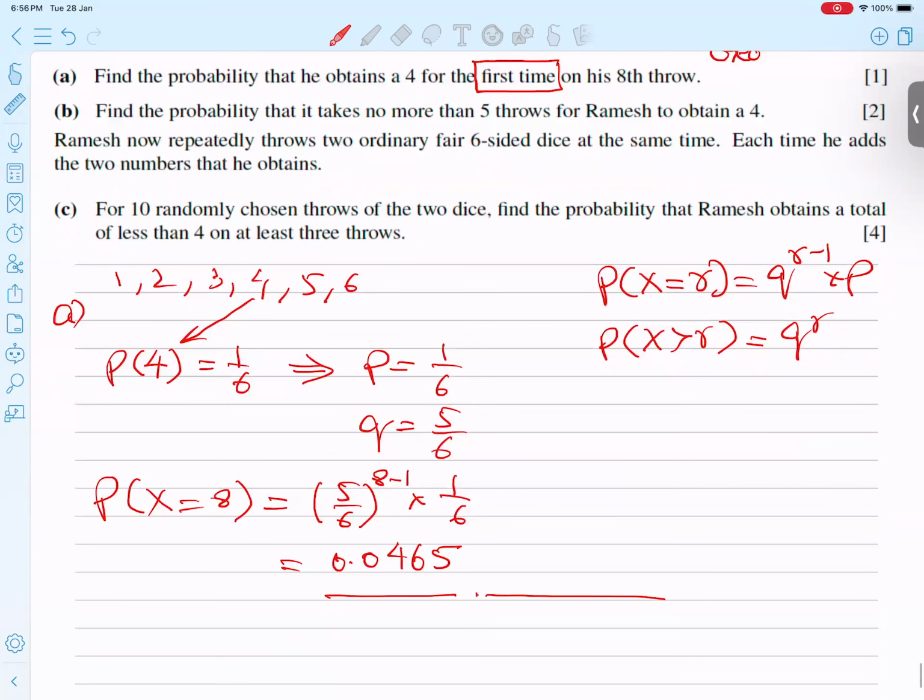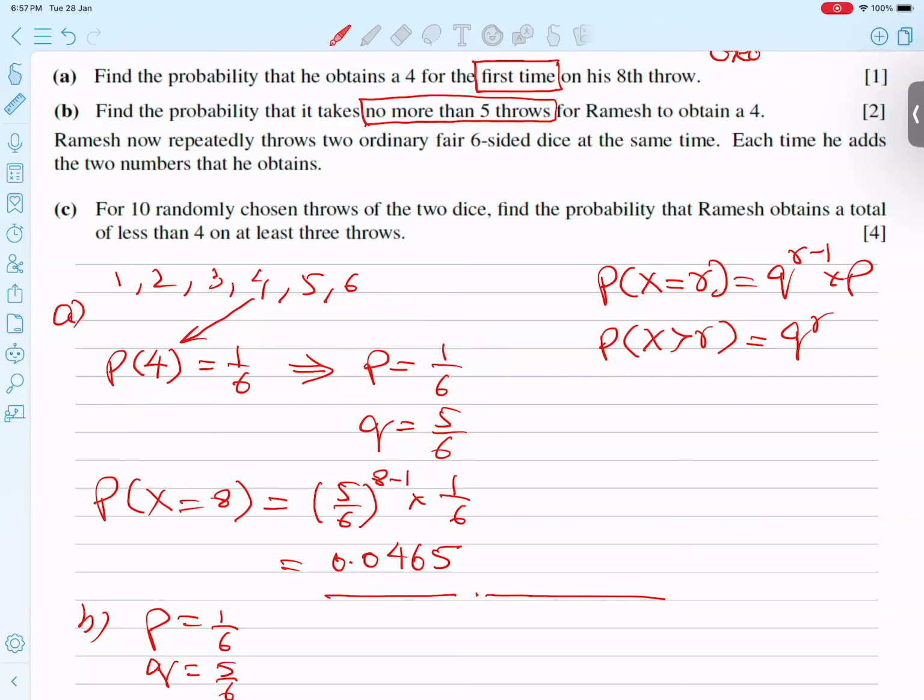Part B is saying: what is the probability it takes no more than 5 throws to get a 4. Again, my p, the probability of favor of 4, is 1 by 6, and q is naturally 5 over 6. But what situation is he saying? No more than 5 throws.